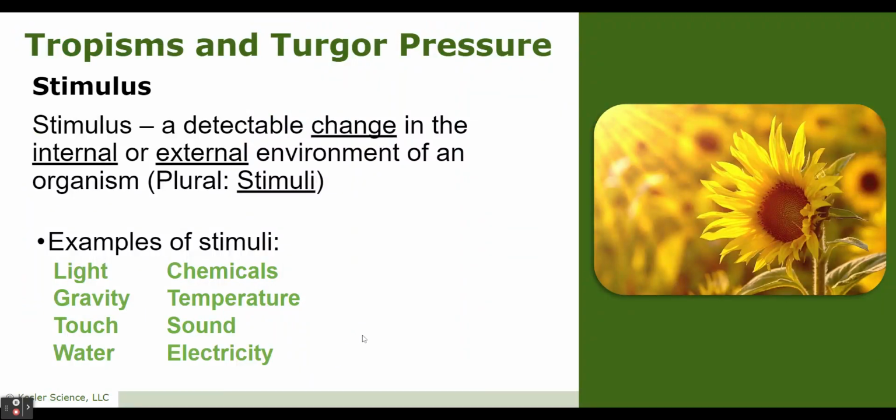First off, we need to make sure we understand a few important terms, including stimulus. A stimulus is a detectable change in the internal or external environment of an organism. The plural of that would be stimuli. Examples of stimuli, things that can change in the environment of an organism, might be levels of light, the amount of gravity, touch, water, chemicals, temperature, or sound. Make sure you pick 4 of those stimuli to record on your note sheet.